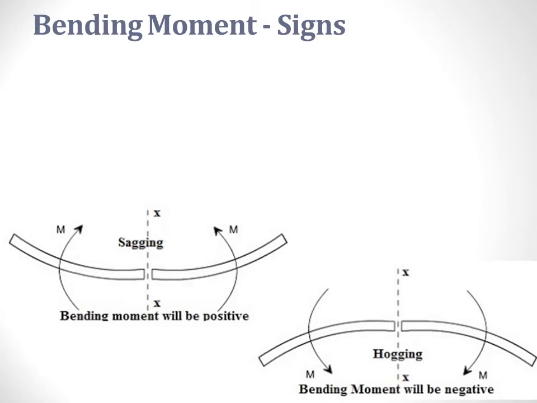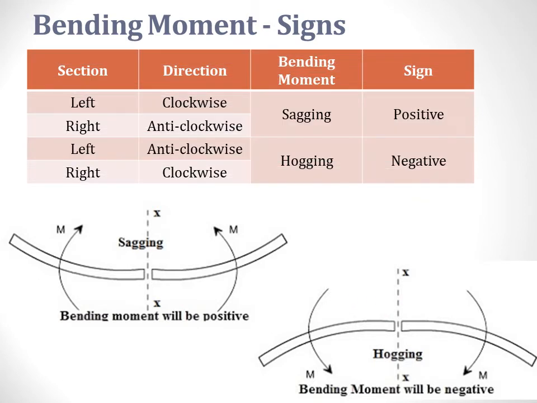We can easily see that in the case of the sagging or positive bending moment, the beam will be bent with a curvature having concavity at the top. We can also see that in the case of a negative bending moment, the hogging moment, the beam is bent with a convexity at the top. To summarize, sagging bending moment has a positive sign and the hogging bending moment has a negative sign.